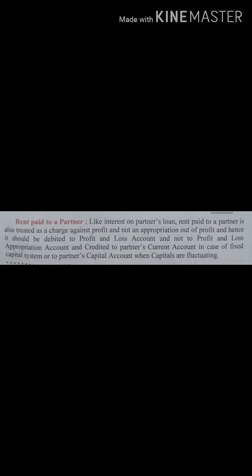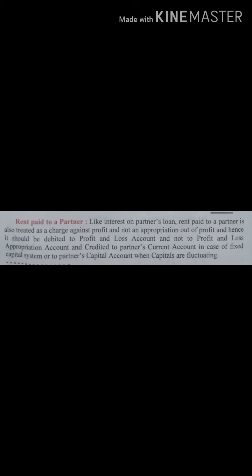Now next is rent paid to a partner. When rent is paid to a partner, what is the situation? This is also an amount being paid to the partner. So what will we do in this case? Like interest on partner's loan, rent paid to a partner is also treated as a charge against profit and not an appropriation.